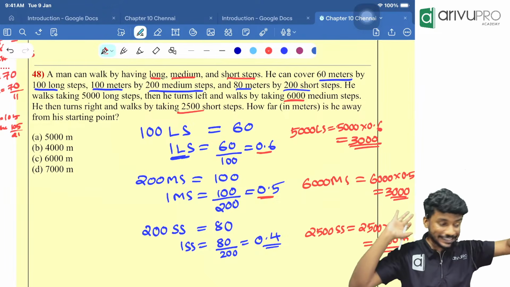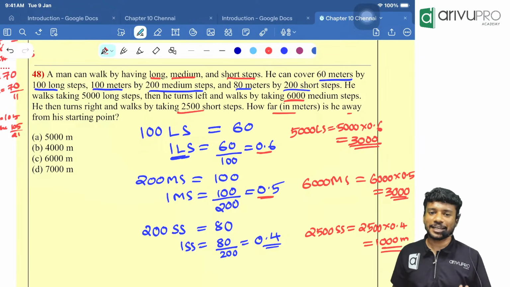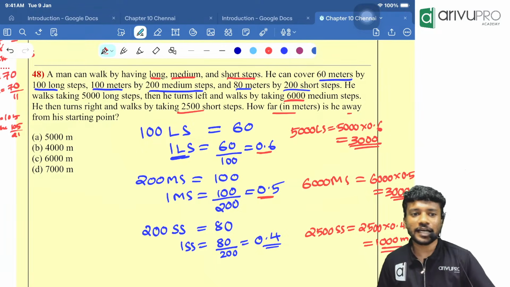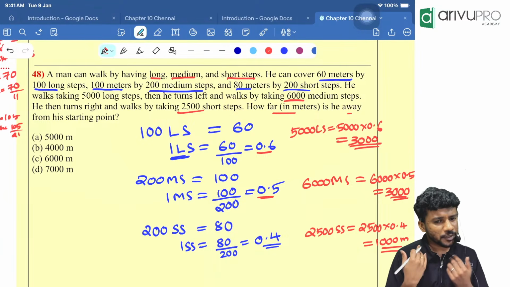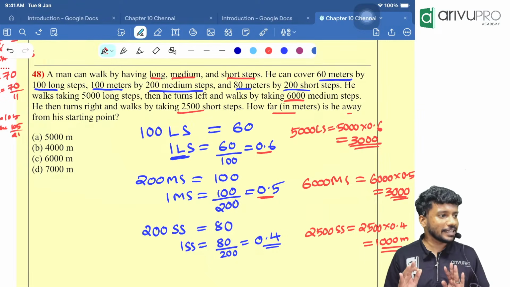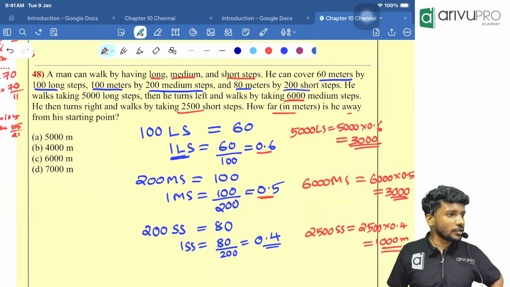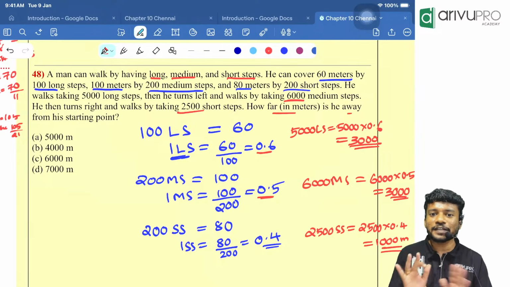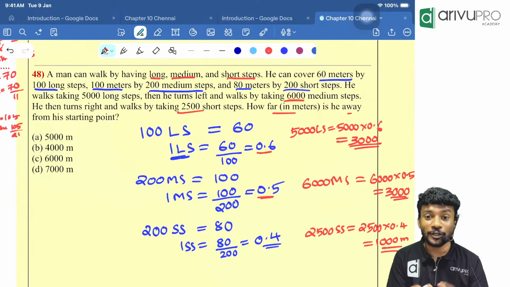We got the distances. Now they are asking how far is he away from the starting point. That means our approach is whatever we have done till now. But do you know the initial direction? Have they mentioned the initial direction? No. Whenever they did not mention the initial direction, assume it to be north. I am not comfortable with north, so I will go only with south. If you are comfortable with east, take east. At the end of the day, the answer will never change because they are not asking the direction, they are asking distance.